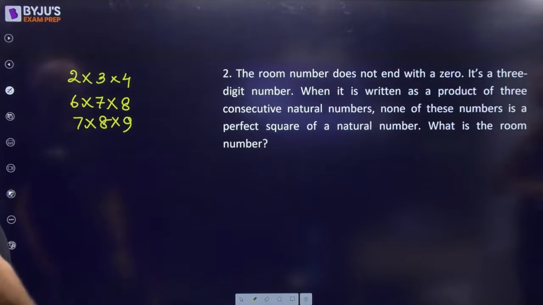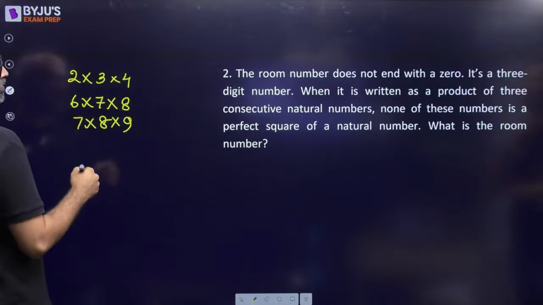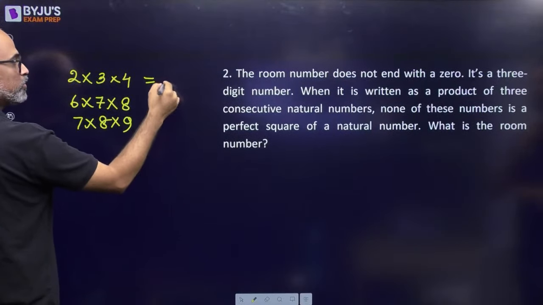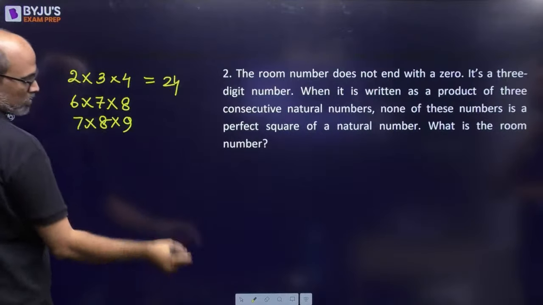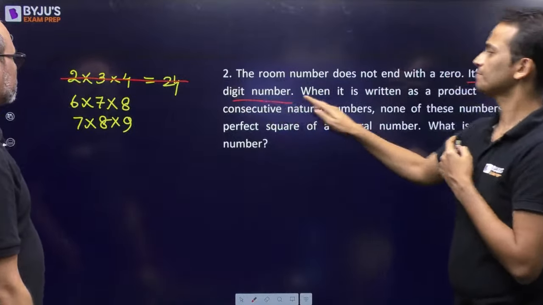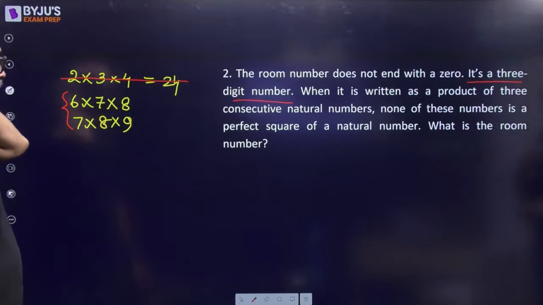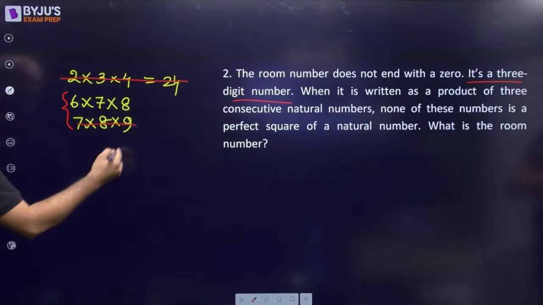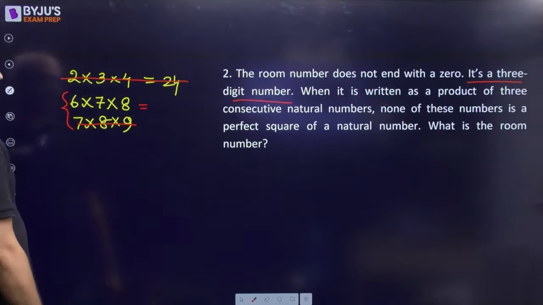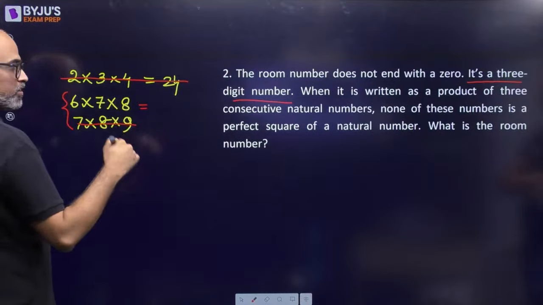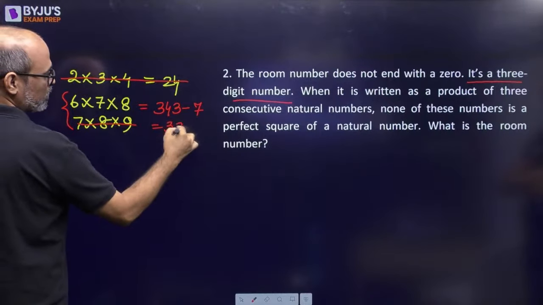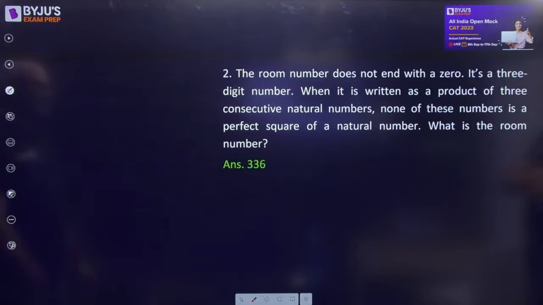When it is written as the product of 3 consecutive natural numbers, none of these numbers is a perfect square. Now 2 into 3 into 4 is not a 3-digit number, it's a 2-digit number. तो ये नहीं हो सकता. Right. So it is a 3-digit number. This is also given. None of the three numbers should be a perfect square. So 9 आ गया तो ये perfect square है. So this should be the answer. So we have again shortlisted only one possibility, 6 into 7 into 8. Which is 7 cube minus 7, 343 minus 7, which will give us 336. And that is the answer.